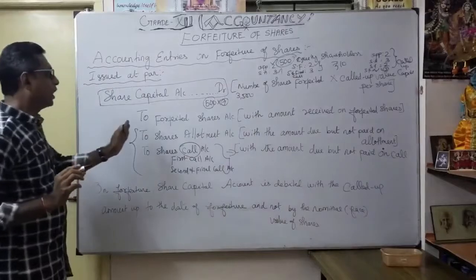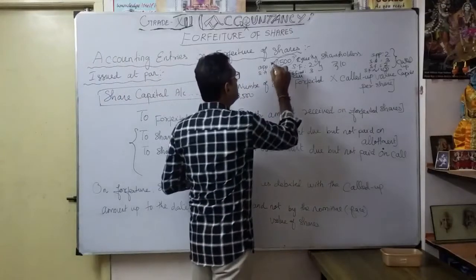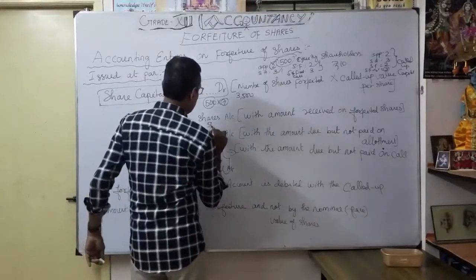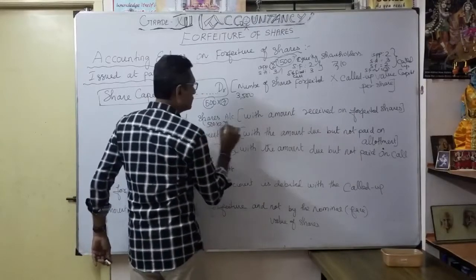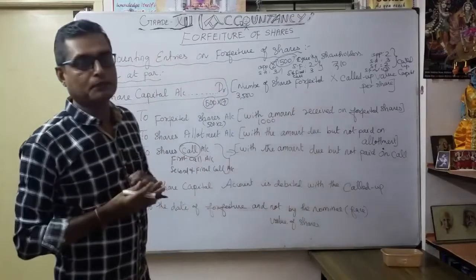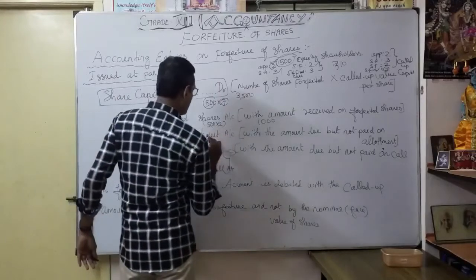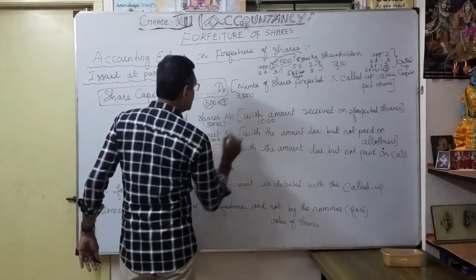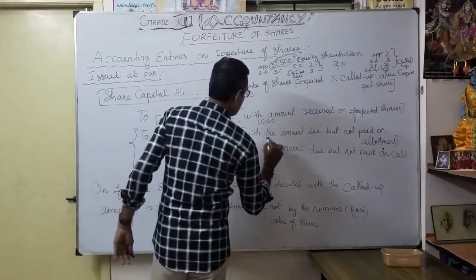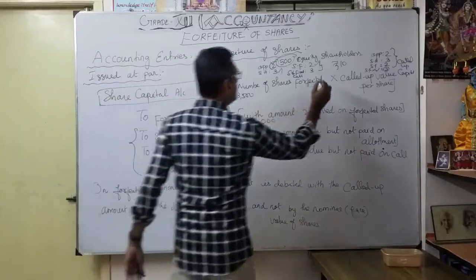Understood? So now, how much were they actually supposed to pay? They applied only 2 rupees. So forfeited shares, how much? 500 into 2, so this is 1,000 rupees. The company will take that money out. They never refund that 1,000 rupees. So share allotment default, how much? Again 500 into 3 rupees, correct? 1,500. Understood?